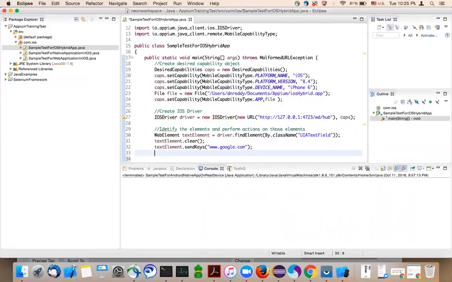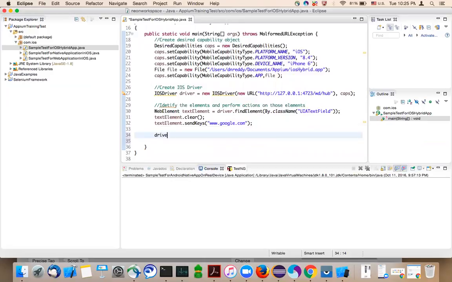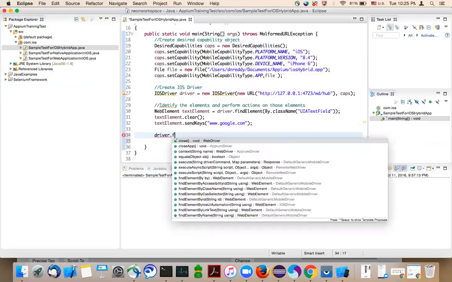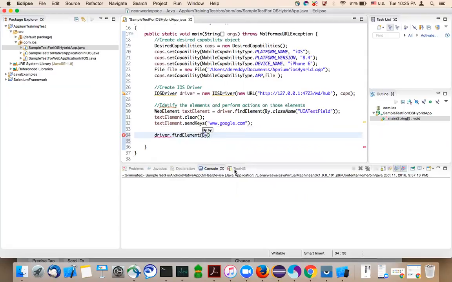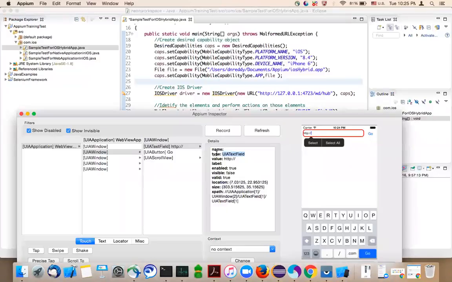Then click on the Go button. Before you click on the Go button, first you need to identify the element, so let's find out what locator we can use. Click on the Go button. It has the type class name UIAButton, and label, enabled, visible. Again XPath and name. It has a name too, right?